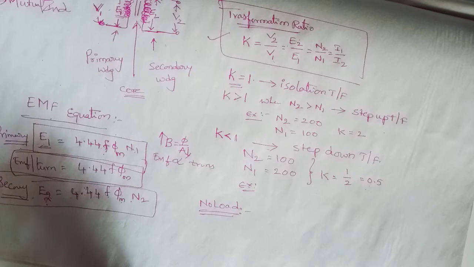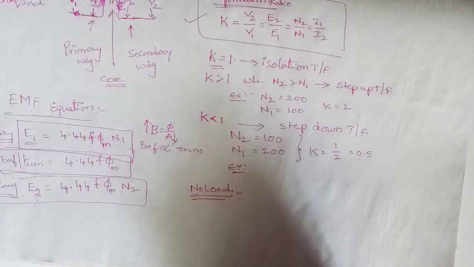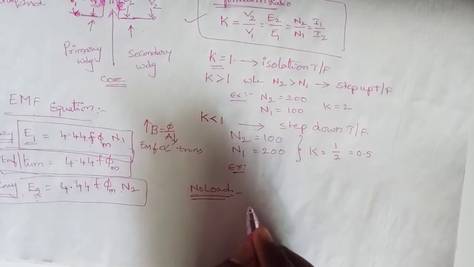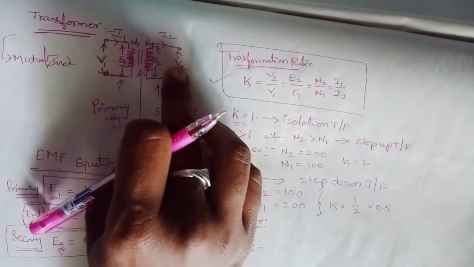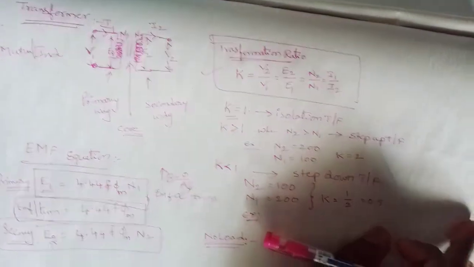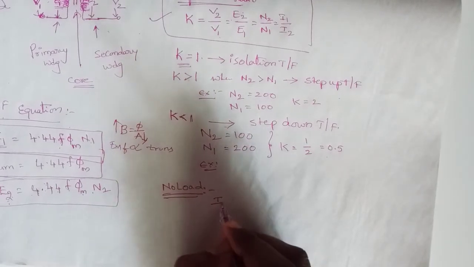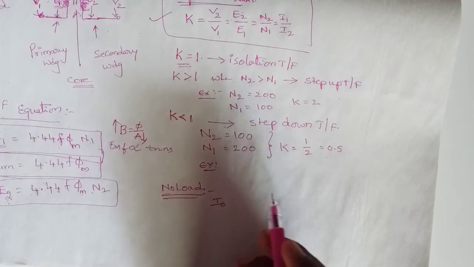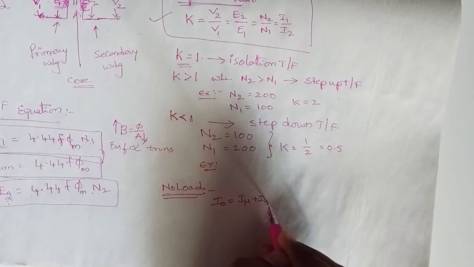If the air gap between the primary winding and secondary winding is more, then automatically the magnetizing current, that is I mu, is going to be increased. No load conditions are nothing but open circuit conditions. There is no load on the secondary, which is nothing but the open circuit condition. In an open circuit condition, the current which is flowing in the primary, that is I naught, is given as I mu plus IW.